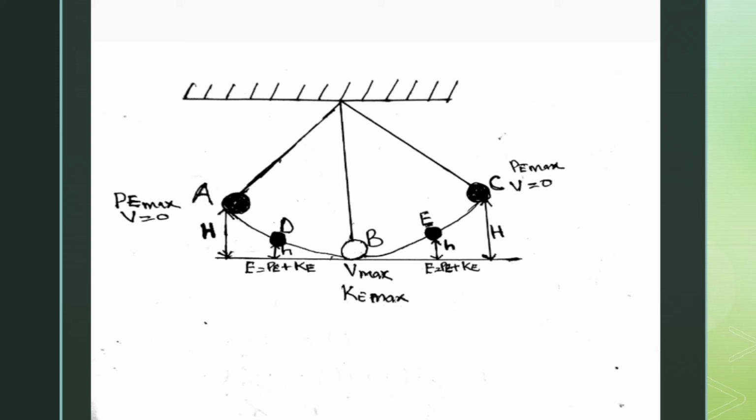Now at points D and E, which are at a height h above the level point of the bulb, the total energy at those points is equal to the sum of the potential and the kinetic energy. Then at the mean position, the equilibrium position, the rest position, point B, the velocity is maximum, the kinetic energy is maximum, and the potential energy is equal to what? 0.